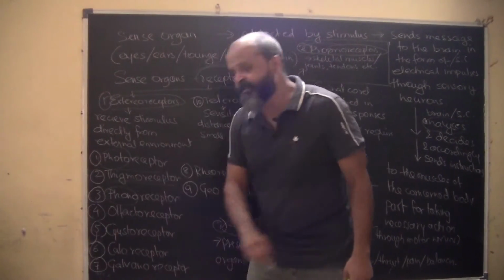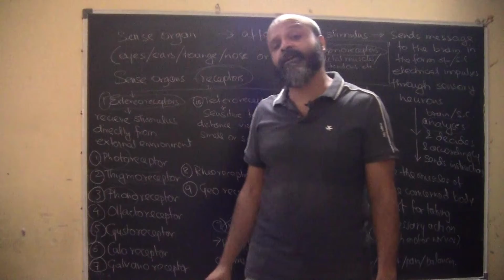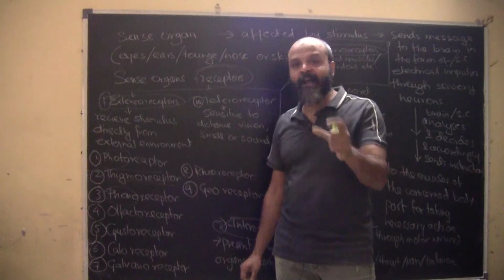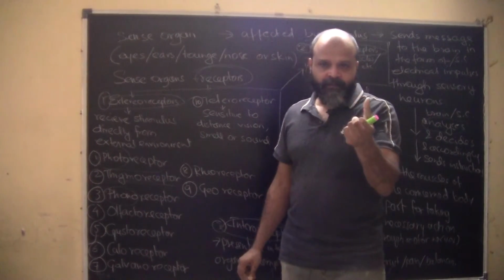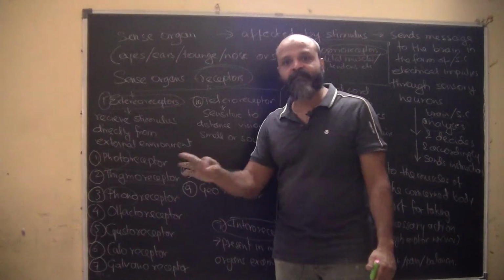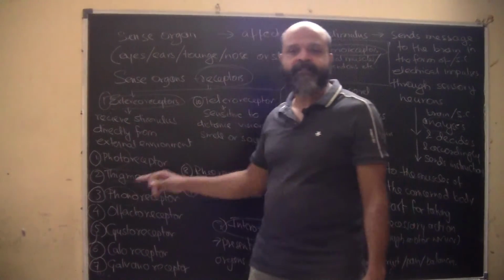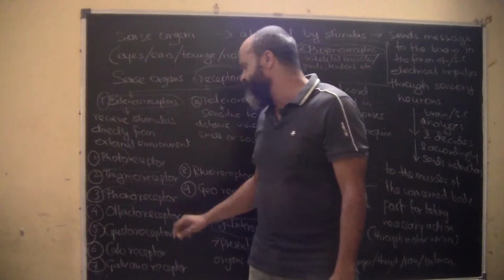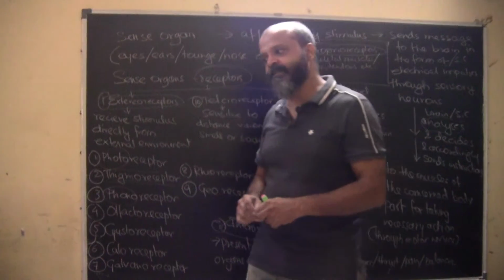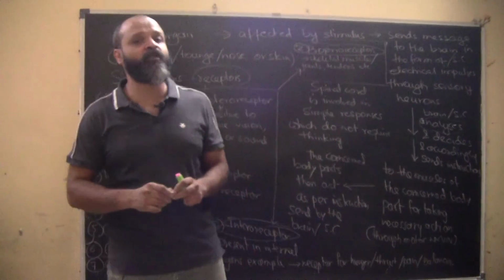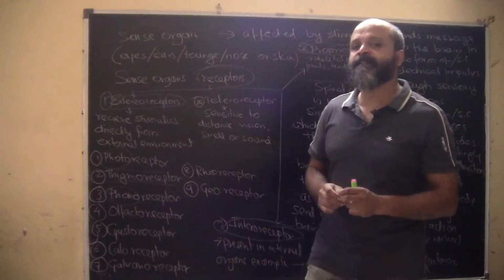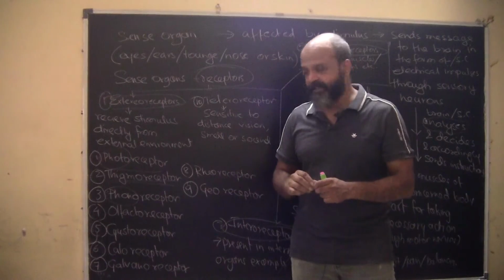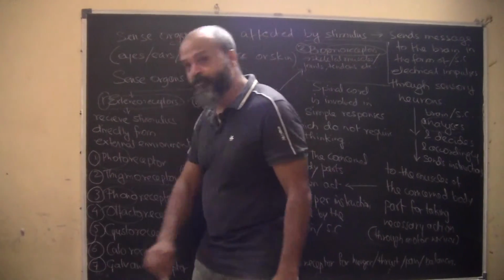Phonoreceptor, as the name itself suggests, see, you have studied the word phonetics. Phonetics means pronunciation of different words in different ways, okay. So phono means connected with sound. What type of sound a word makes is concerned with phonetics. So phonoreceptors are receptors which are sensitive to sound, okay. Olfactory receptor, as we have studied in chemistry, there are certain indicators which are known as olfactory indicators. These indicators indicate whether a compound is a base or an acid by the smell it generates. So it is basically sensitive to smell, okay.